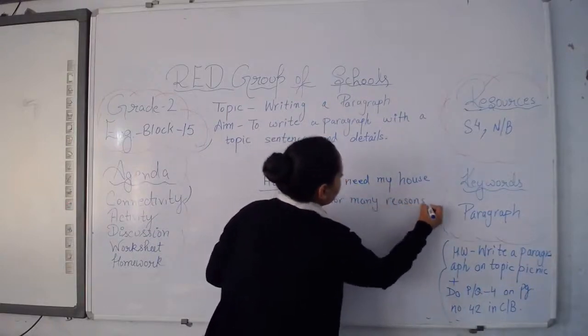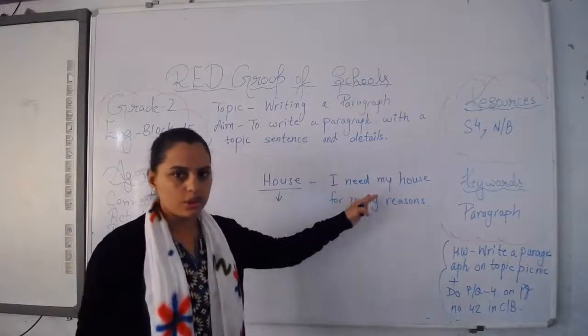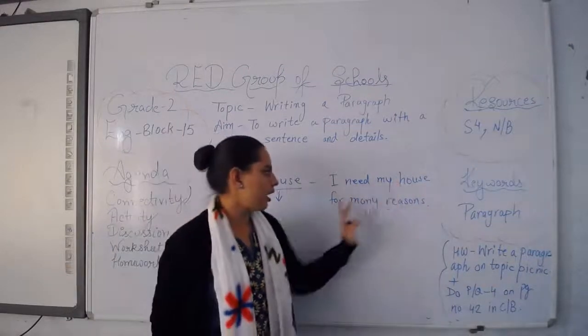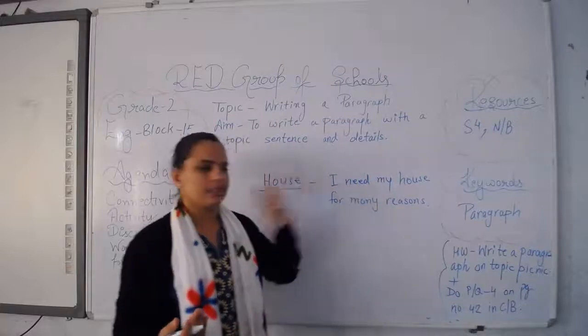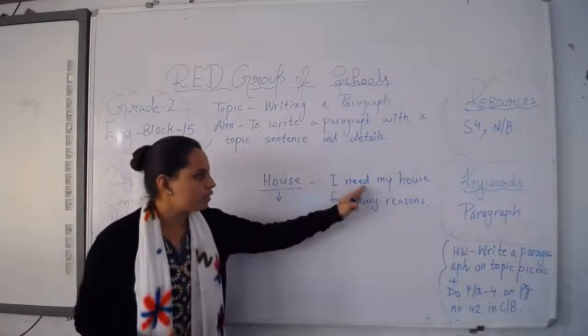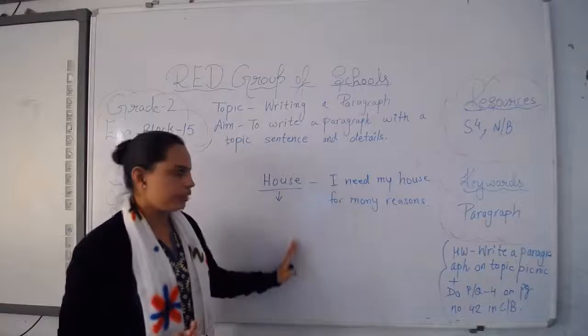Because you have seen the importance of a house, why do we need a house? So the topic sentence can be, I need my house for many reasons. So this is your topic sentence and you are going to include this sentence in your paragraph.